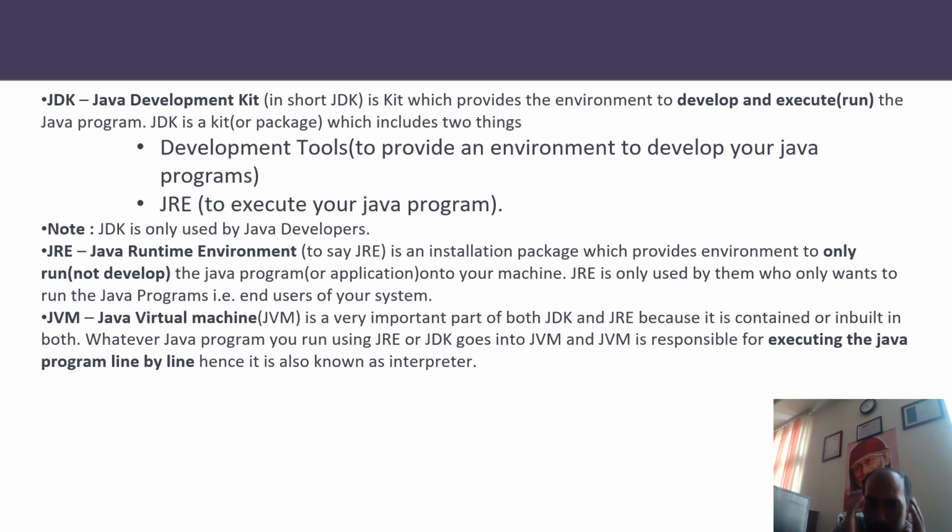So if you want to develop as well as run the program, you need JDK, the entire JDK. So JDK consists of both things, JRE as well as JVM. And if you just want to run your application, you just require JRE, which consists of what? JVM. So that is about JDK, JRE and JVM.